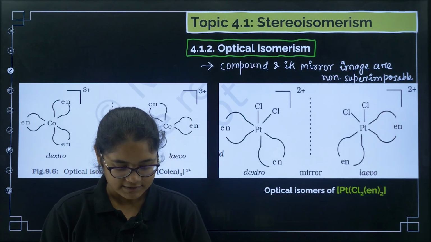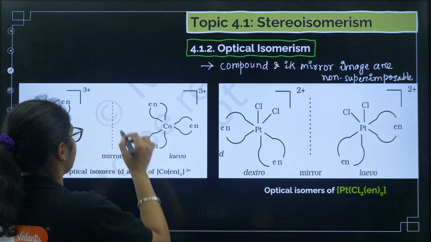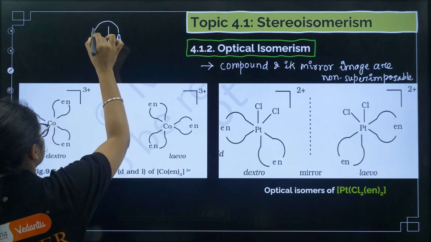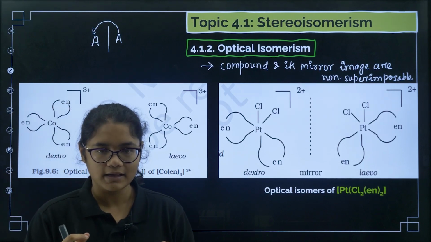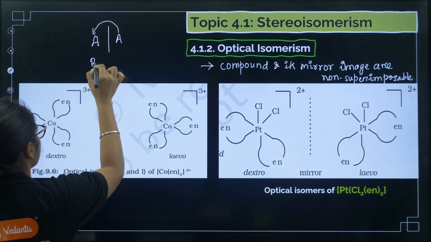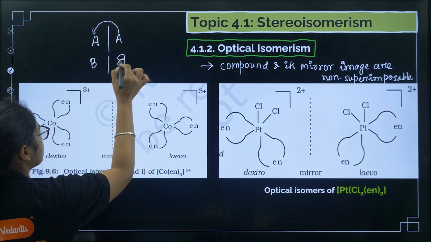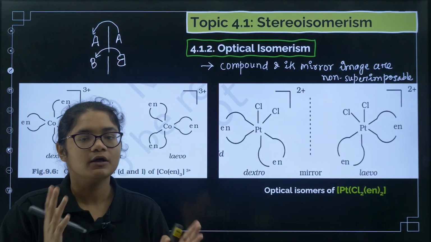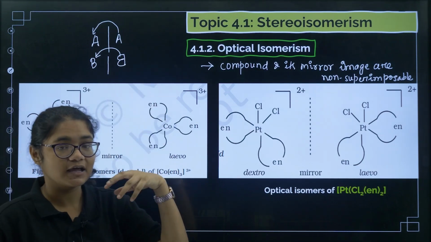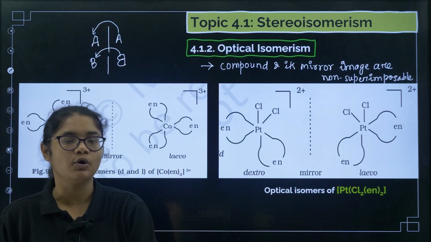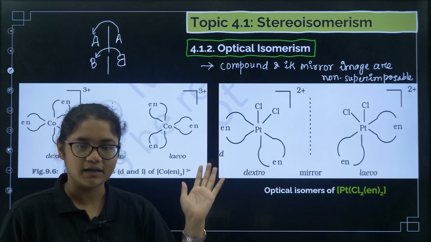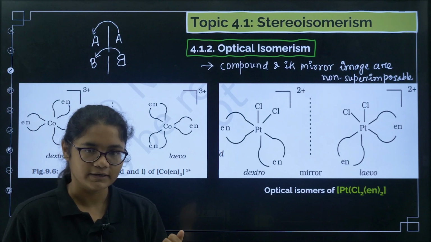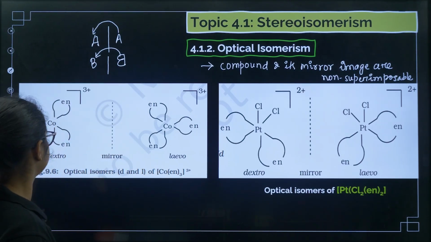Non-superimposable means, suppose you have a letter A, the mirror image of A will be like this. Now if I want to keep this A on this one, it will exactly overlap, right? But suppose I have a letter B, and I draw its mirror image. How will it look? It will look like this. If I take it and keep it on this, will it be superimposable? It will not be, right? So if the mirror images are non-superimposable, then they show optical isomers. Clear? Now we'll go back to our example.